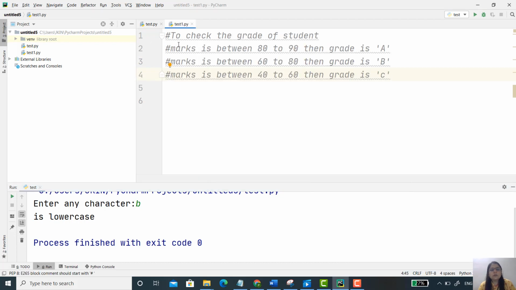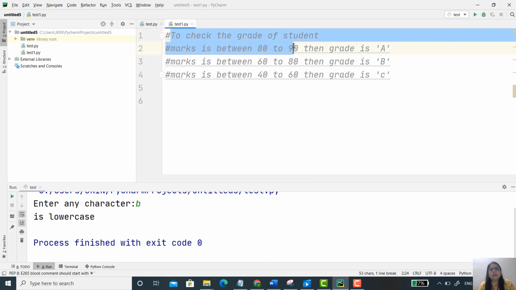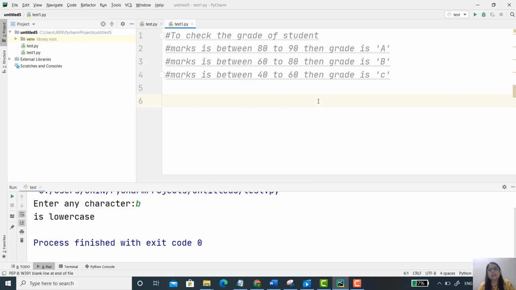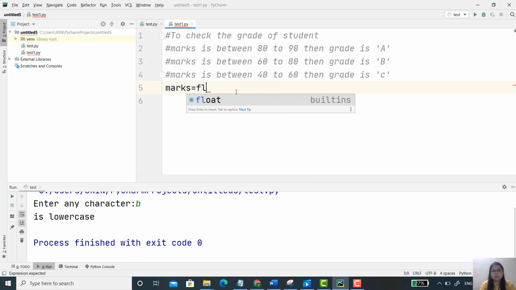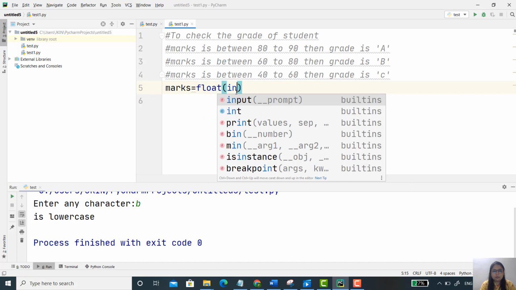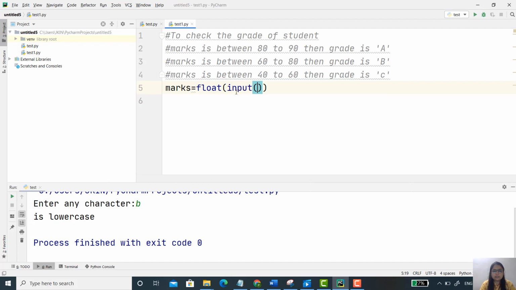Now the next program is to check the grade of the student. That means if the student's marks are between 80 to 90, then the grade is A. If the student's marks are between 60 to 80, then the grade is B. And if the student's marks are between 40 to 60, then the grade is C. So first of all, I just take one variable, that is marks, and it can be a float. So I'm just taking float and input, that is, enter the marks.